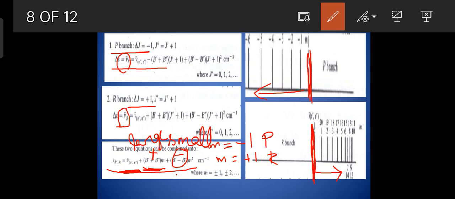As the value of M is increased, the line separation goes on decreasing, and for a particular value of M, the wave number is maximum, and after that when M is increased, the lines are degraded towards the lower wave number side. Also you can see that the line separation goes on decreasing as M value is increased, and at this point the wave number is maximum and it is called band head. So the band head occurs in the R branch.